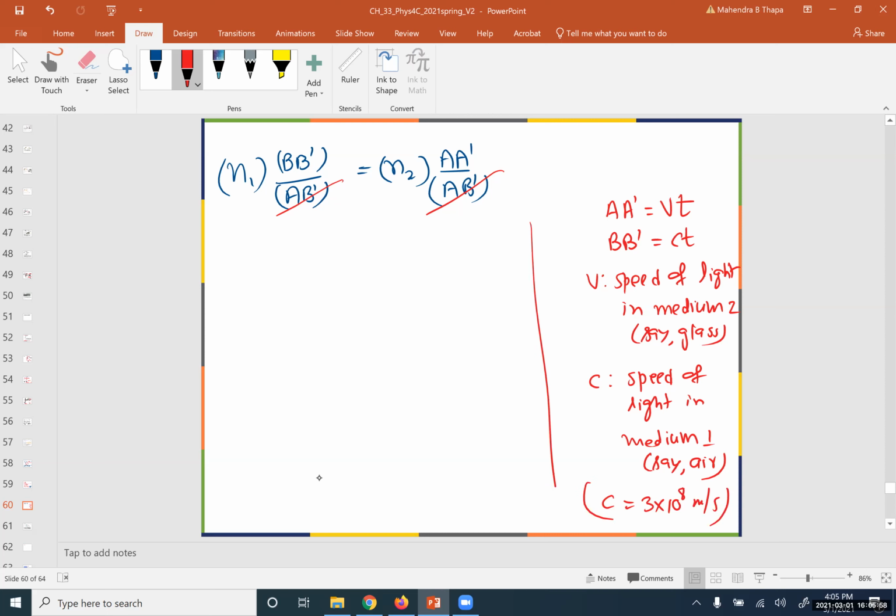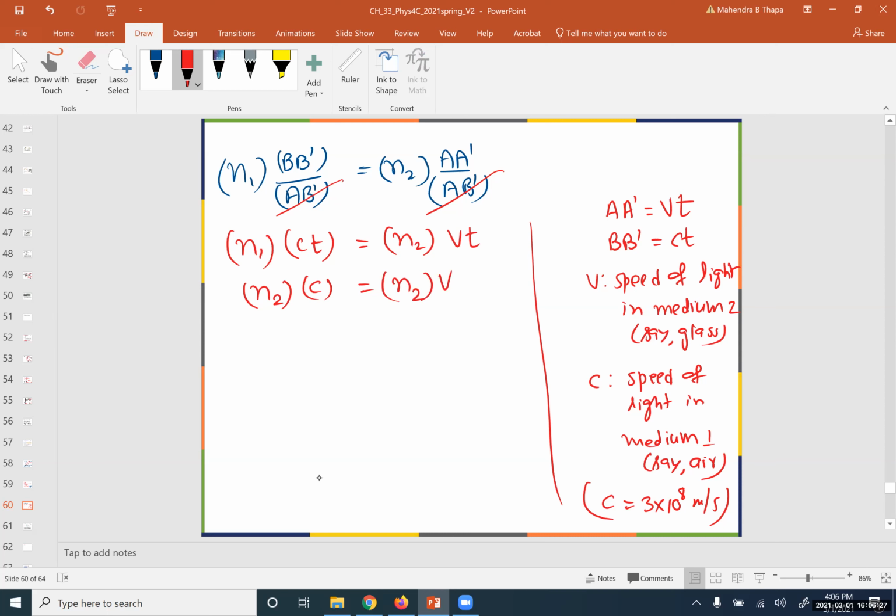Okay, now we can plug those values. So n1 times BB' is equal to c times t, n2 times A'A, which is v times t. We can rearrange, so it gives you n1 times c equals n2 times v.